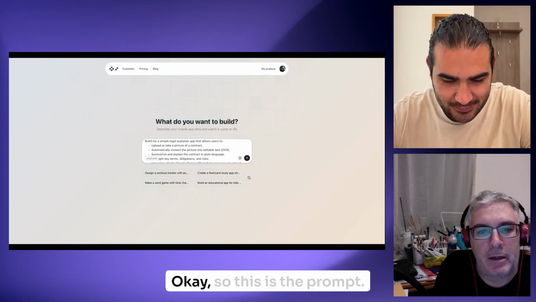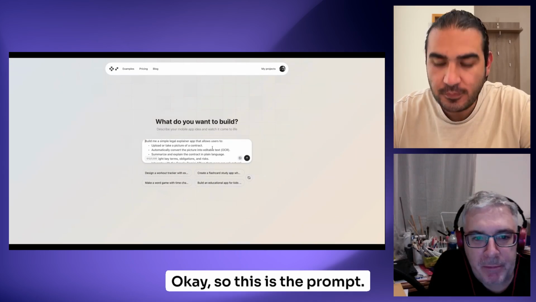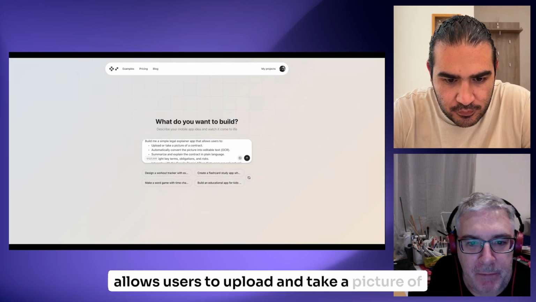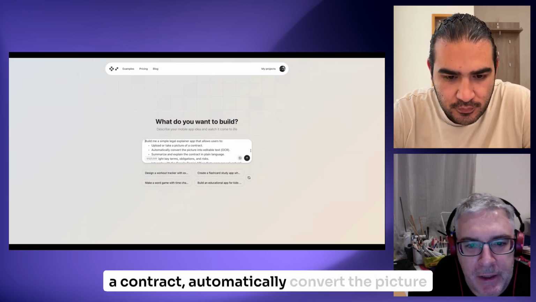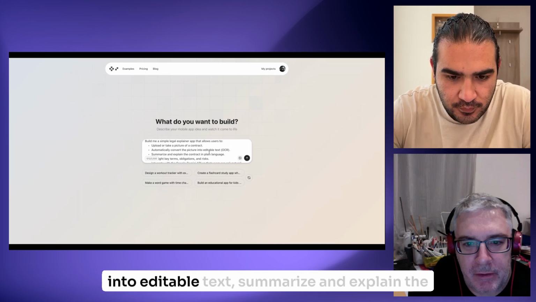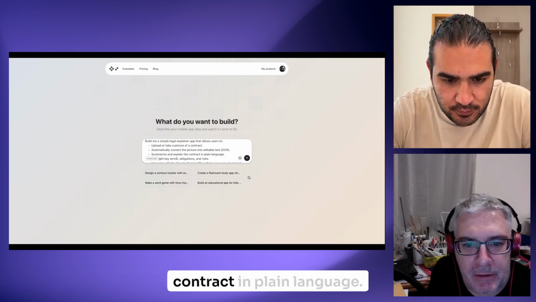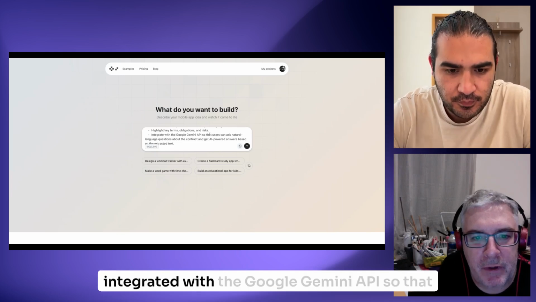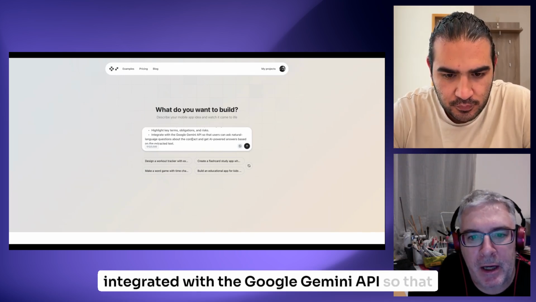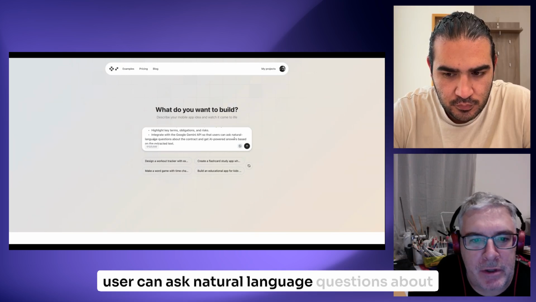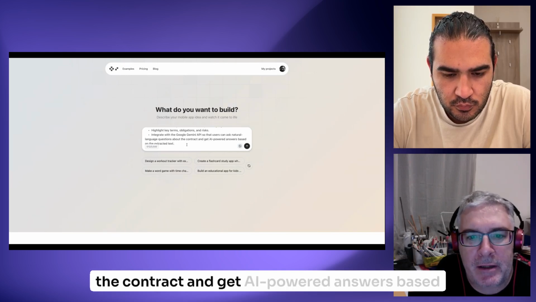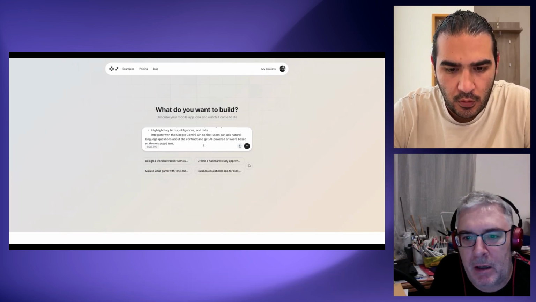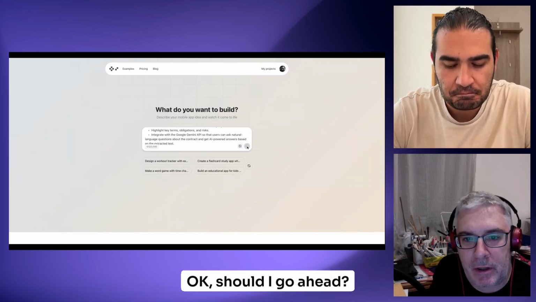Okay. So this is the prompt. Build me a simple legal explainer app that allows users to upload and take a picture of a contract, automatically convert the picture into editable text, summarize and explain the contract in plain language, highlight key terms, obligations and risks, integrated with the Google Gemini API so that users can ask natural language questions about the contract and get AI-powered answers based on the extracted text. Okay, so I go ahead.